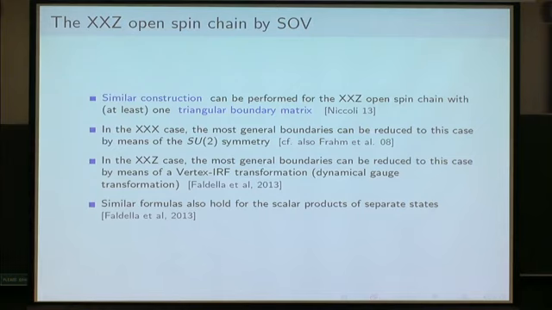In the most general XXZ case, of course you don't have SU(2) symmetry, but the idea was to use again some vertex IRF transformation to be able to diagonalize one of the boundaries. This was done by Faldella, Kitanine and Niccoli in 2013, and in the same paper they were able to compute some scalar product for the corresponding separate states.